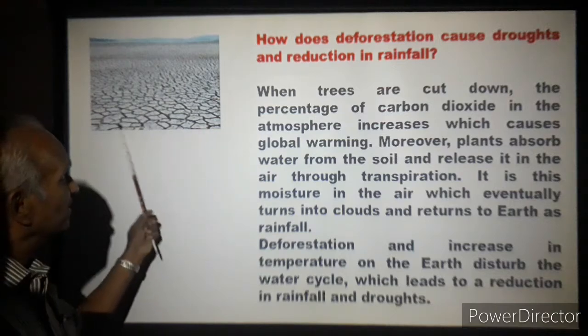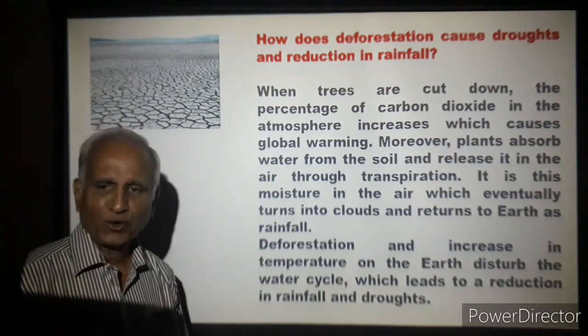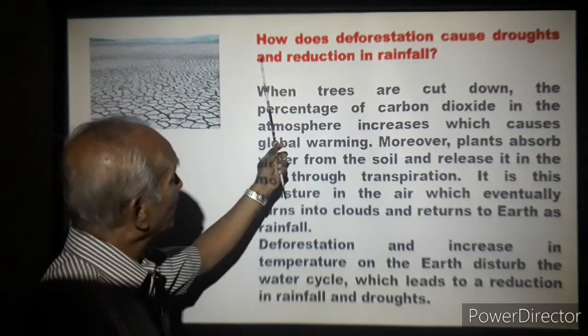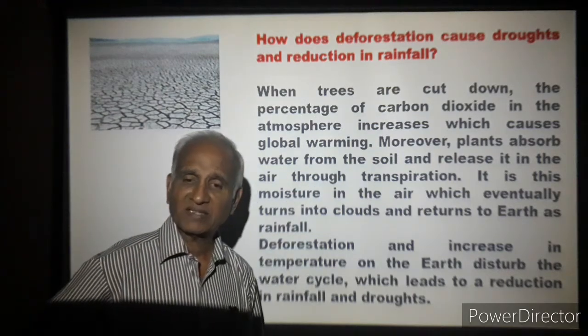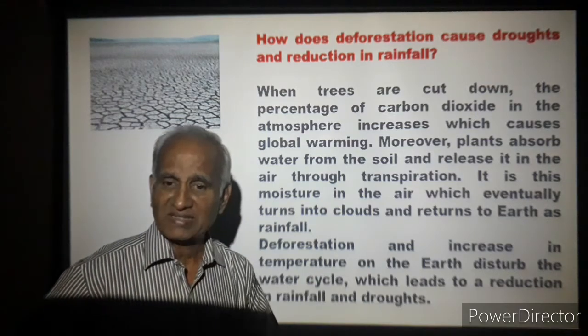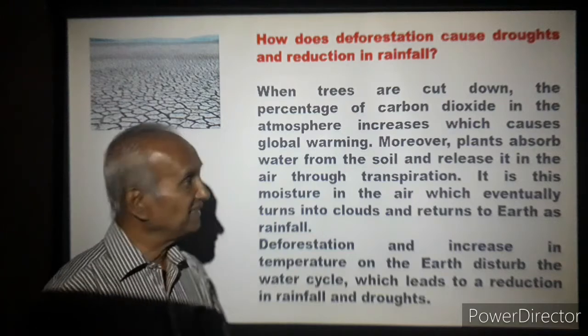The drought. Because of global temperature rise, you will have drought. How does deforestation cause droughts and reduction in rainfall? How is that? Deforestation leads to less rainfall. Deforestation leads to droughts. Let's see that.